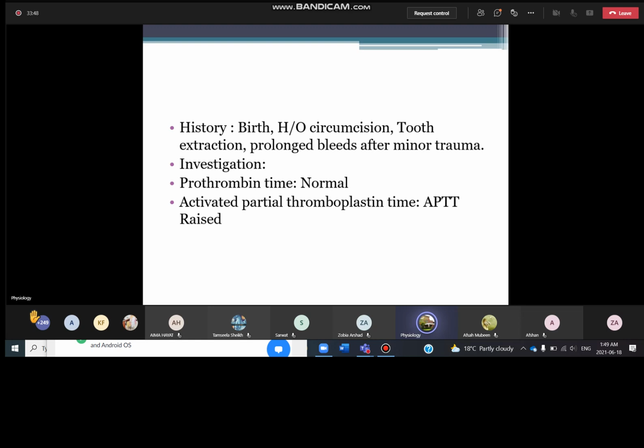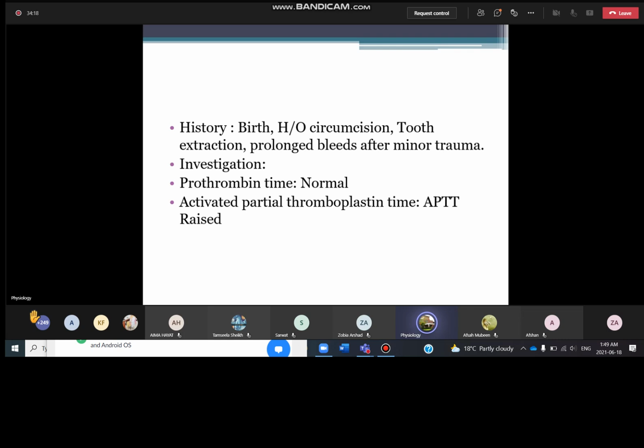In how to investigate these patients, whenever a patient comes with the history of bleeding, we have to order all the tests. We do the CBC to assess the platelet count, and then we do the PT and APTT to assess the coagulation function disorders. These are all the clinical features, but we have to have the evidence of the function that is abnormal. If the platelet count is decreased, then we investigate that cause, and when the PT or APTT is prolonged, then we investigate it further to reach a final diagnosis.